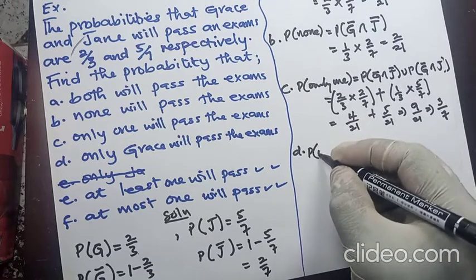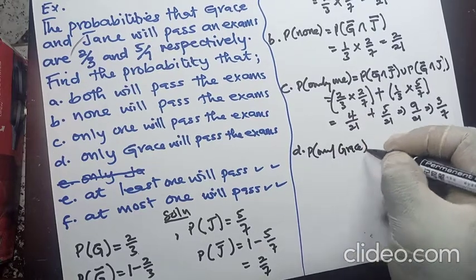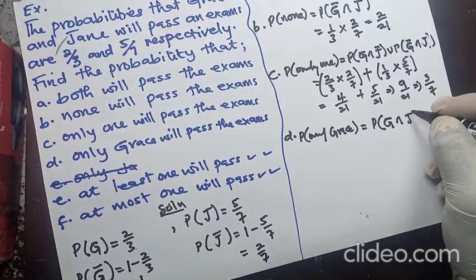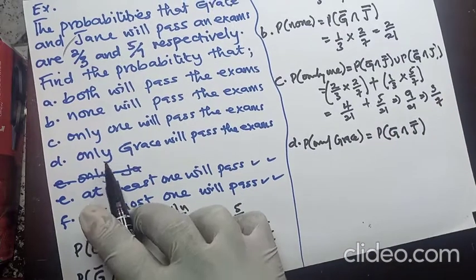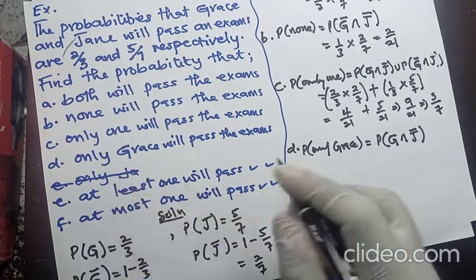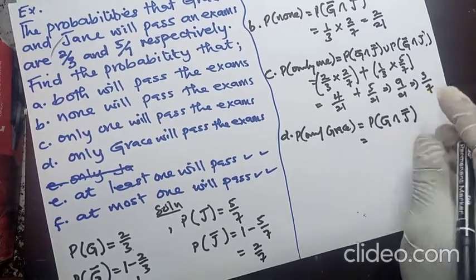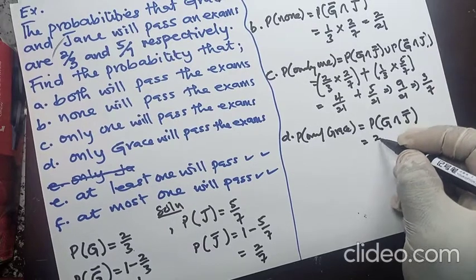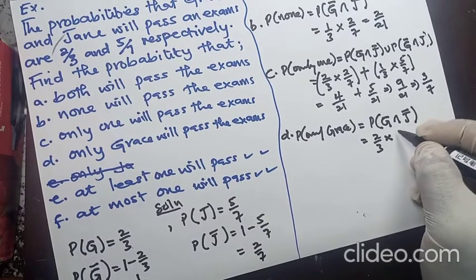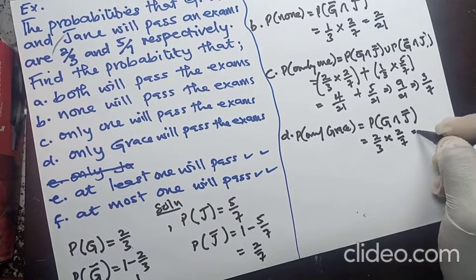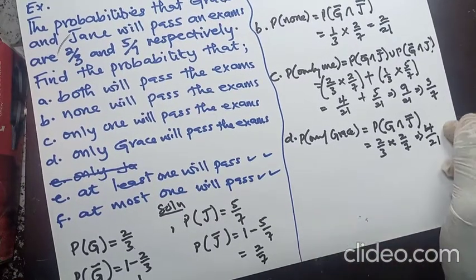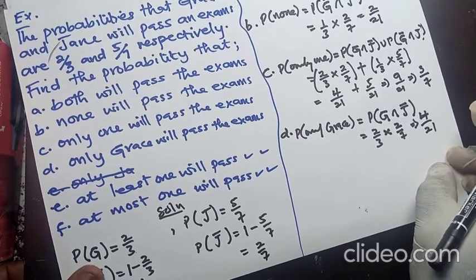So if we have only Grace will pass, it means that Grace will pass the exams and Jane will fail the exams, because we said only Grace will pass, and if only Grace will pass the exams, it means that Jane will fail the exams. So Grace passing the exams, we have 2 on 3, times Jane failing the exams, which is 2 on 7, and this again will give us 4 over 21.